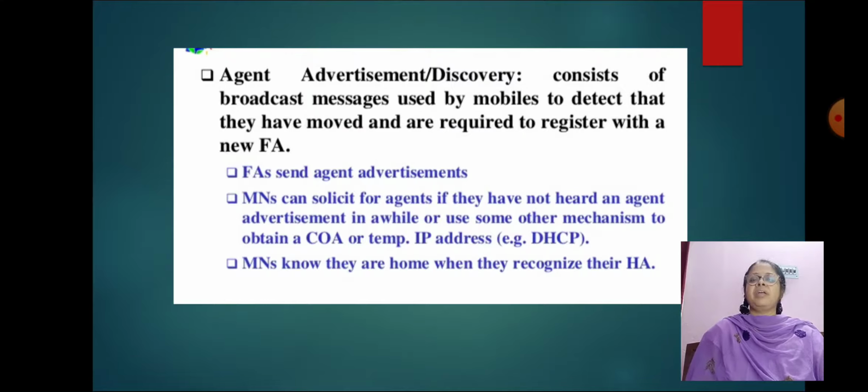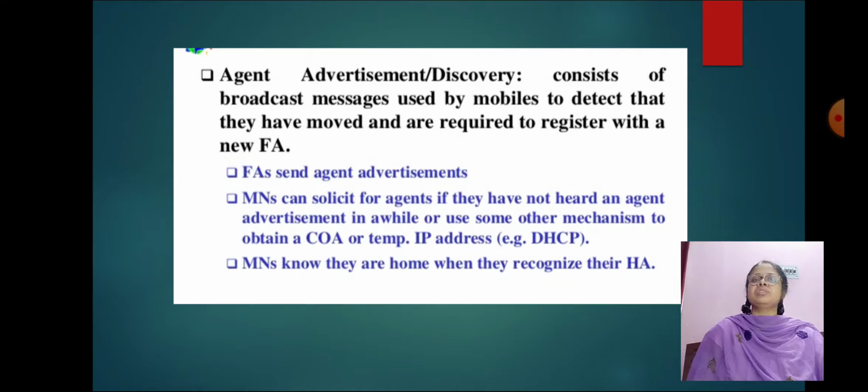If a foreign agent sends an agent advertisement, mobile nodes can solicit for agents if they have not heard an agent advertisement in a while, or use some other mechanism to obtain a COA or temporary IP address. Mobile nodes know they are home when they recognize their home address.